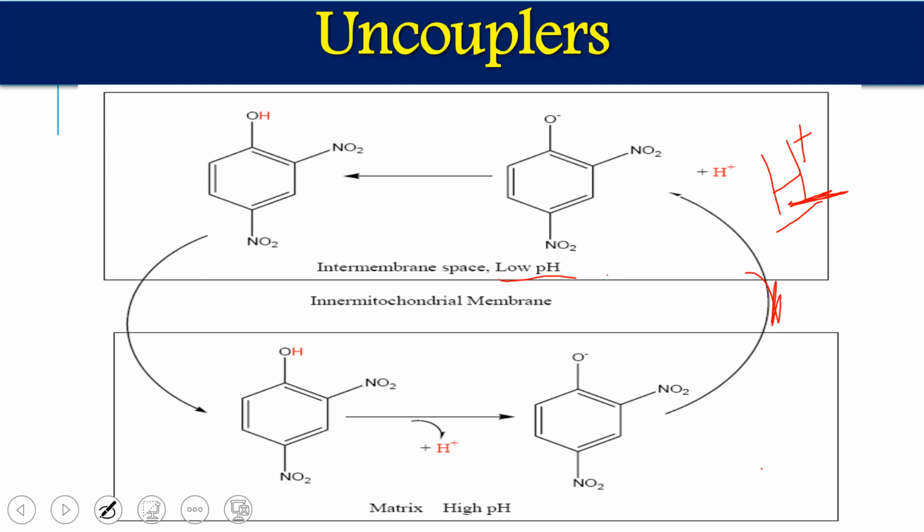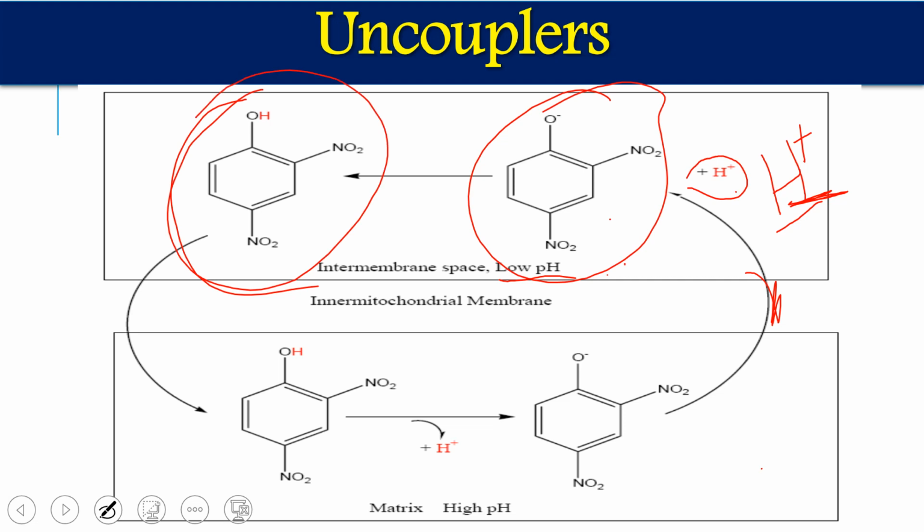In the acidic pH, these uncouplers, these compounds, bind with those protons which participate in the proton gradient creation. So the proton binds with these uncouplers and gives us these structures, the protonated forms. I have already told you these are hydrophobic in nature, so they are lipid soluble. So it is easily transported back into the mitochondrial matrix, because it is lipid soluble. It diffuses through the membrane and comes to the matrix.